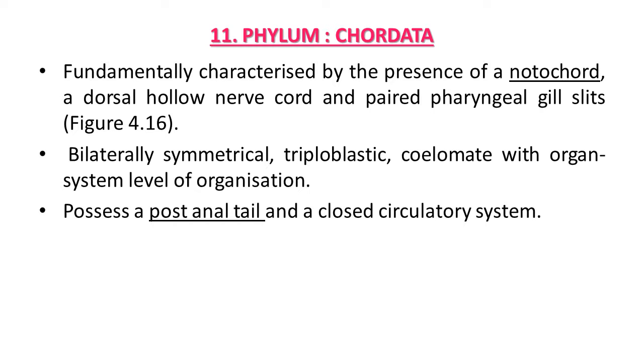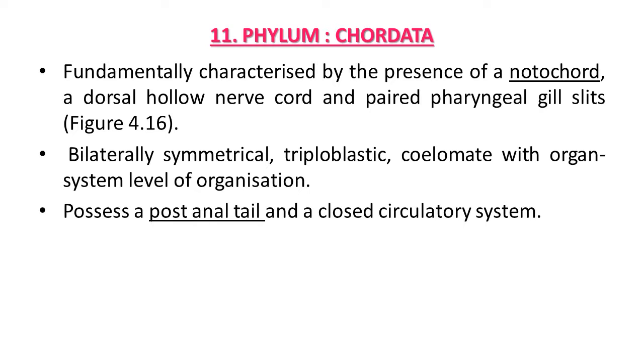known as non-chordate animals. Some features of Chordata: they are bilaterally symmetrical, triploblastic, coelomate, with organ system level of organization. It means their body can be divided into equal halves, right and left. They have 3 germinal layers, that's why triploblastic. Body cavity coelom is present, that's why coelomate, and a well developed organ system is there, that's why they possess organ system level of organization.